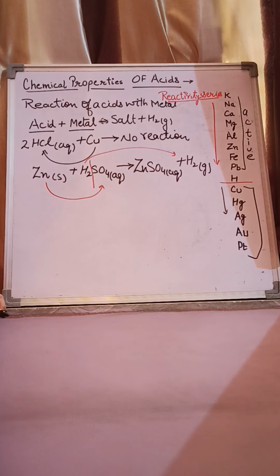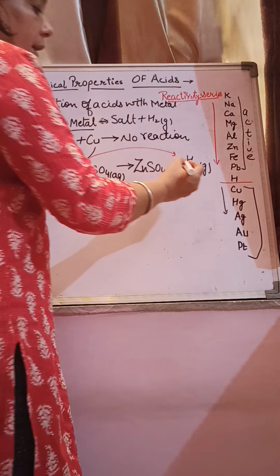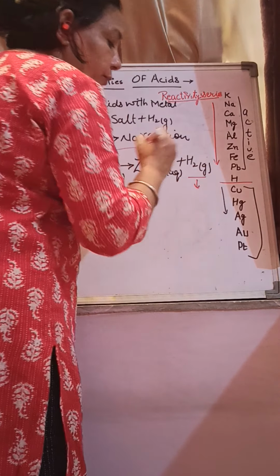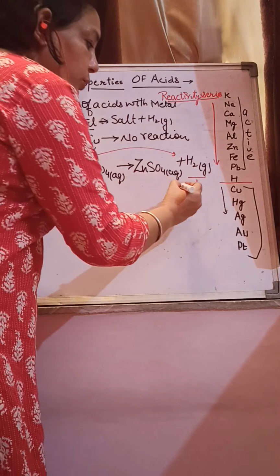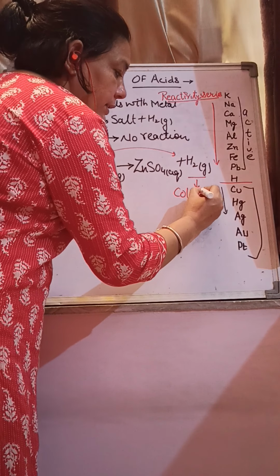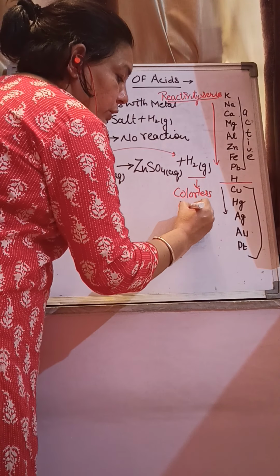Here I use a word that we will take zinc granules. When zinc granules react with acid, why do we take zinc granules? The reason is only that the granules provide more surface area. So by taking zinc granules, we can increase the speed of reaction, we can increase the rate of the reaction. Second, hydrogen gas is one of the fixed products of this reaction. But as we know, hydrogen is a colorless gas, it is odorless also.